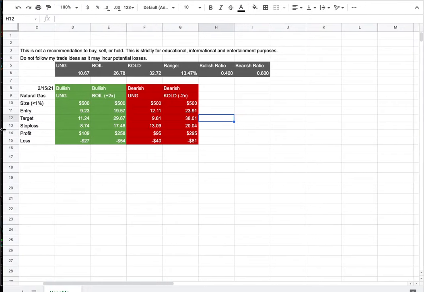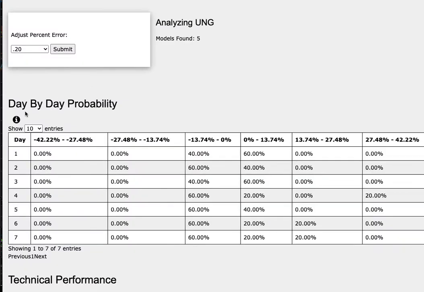So how did I develop these trade ideas? It all comes from the day-by-day probability model, which is available in the link below, so do check it out. As we progress to the 5th day or week of trading, natural gas has a 40% chance to climb between 0 to 13.7%, and to the downside it has a 60% chance to fall between 0 to negative 13.7%.